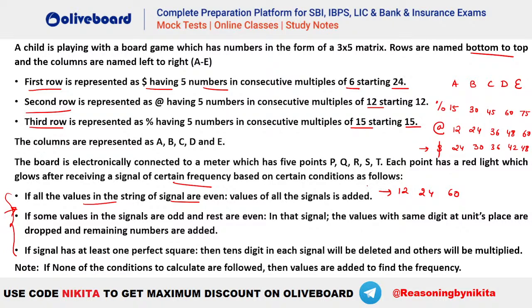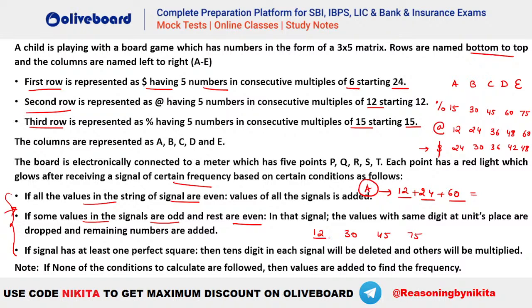Let's say this is a signal frequency A. So if the values are all even, what has to happen? If the values are even, the values of the signal are added, so all the values will be added to give you the final frequency. Now if some values are odd and the rest are even, like let's say if we have 12 here, we have 30, we have 45 and let's say we have 75.